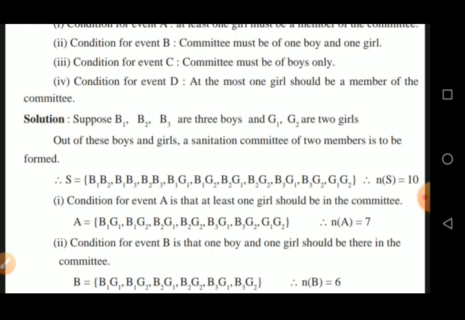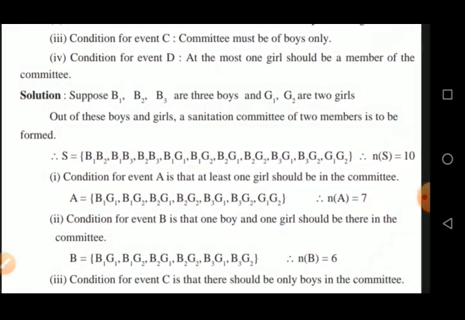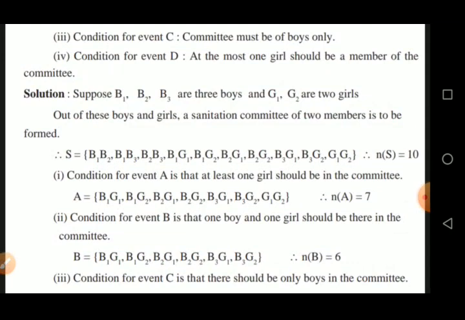Now the conditions. First, condition for event A is that at least one girl should be in the committee. At least means minimum. Minimum one girl is required in the committee. The condition is for minimum, not for maximum. Event A is equal to, write down all the committees in which a girl is there: B1 G1, B1 G2, B2 G1, B2 G2, B3 G1, B3 G2.